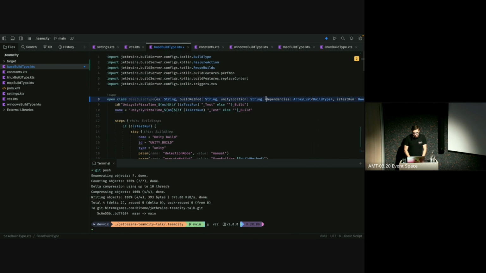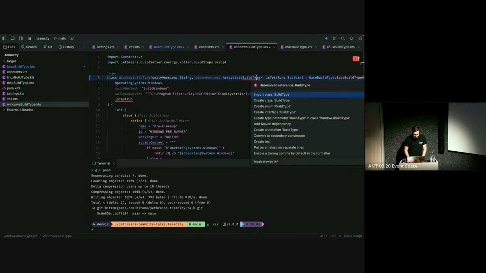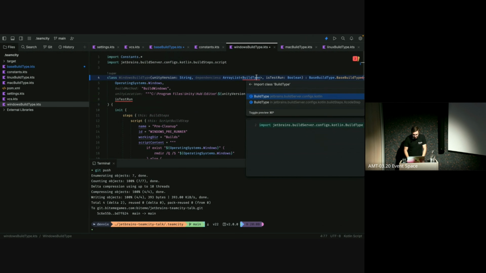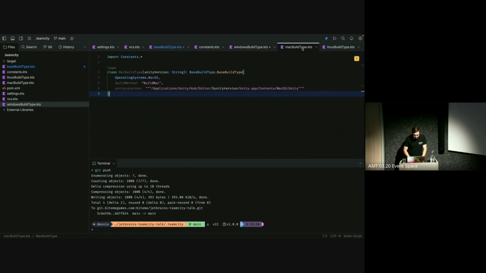Now we do want this one to be passed through all the classes. So to do that, I will just copy this here and paste it into all the classes, like this Windows build type. We want it to be run before the is test run, and import the class. Again, the build type, passing the dependencies to below. Voila, and voila. Same for the Mac build type down here.